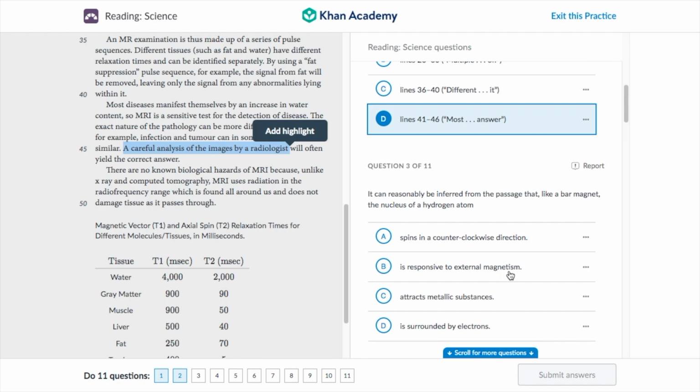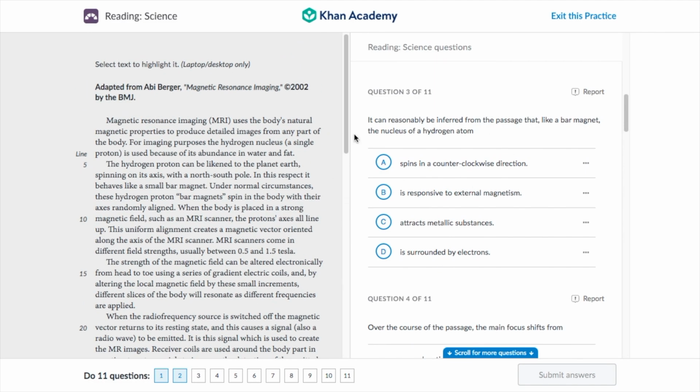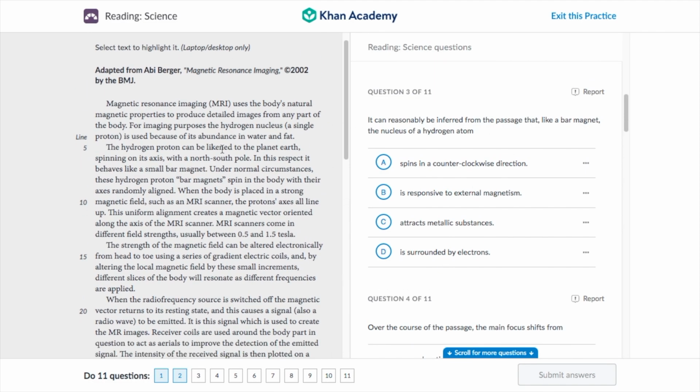On to question 3. It can be reasonably inferred from the passage that like a bar magnet, the nucleus of a hydrogen atom does what? Well, where do we talk about the bar magnets and hydrogen atoms? It's over here. The hydrogen proton is like the planet Earth, spinning on an axis. And it's like a small bar magnet. When we place it in a strong magnetic field, the axes line up.